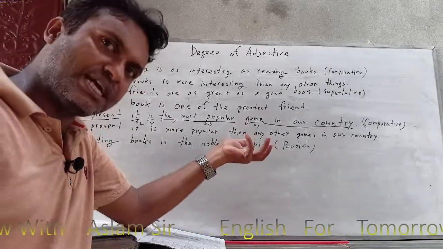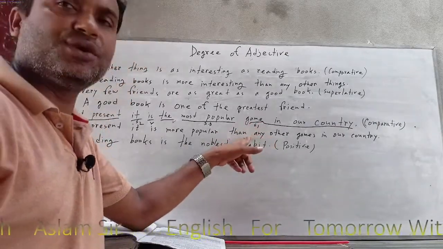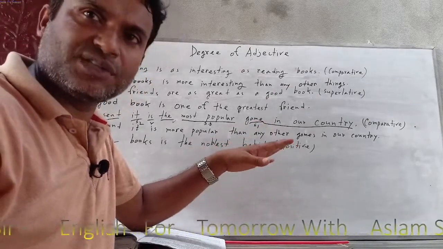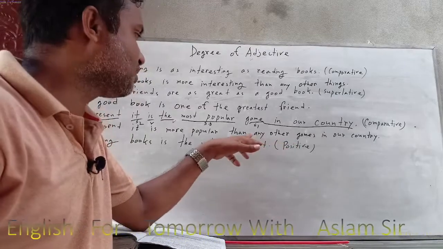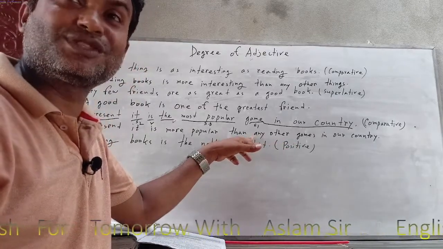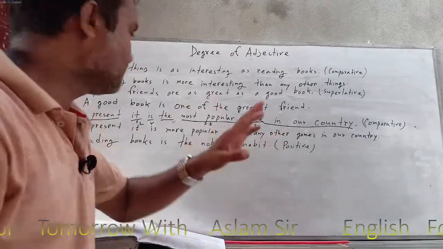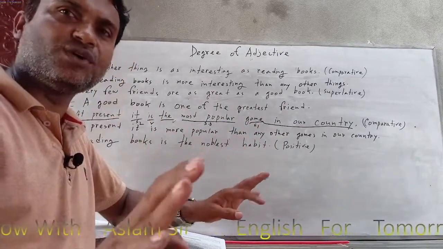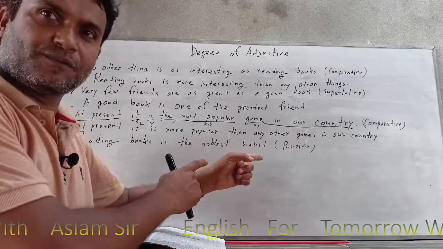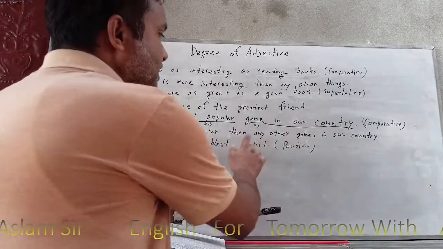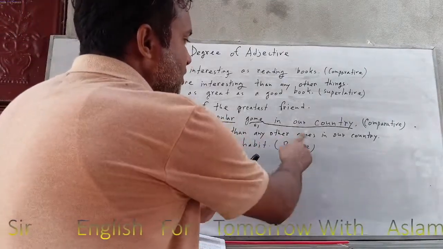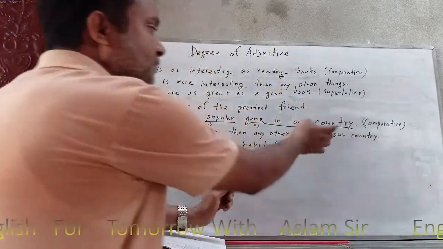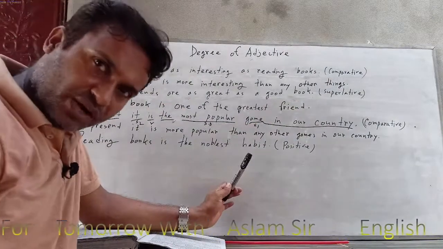So if you can see that there is a very few, then we can use here than most other. So if there is no one of the or very few, we can write down than any other. Clear? So than any other games. Games is what? This is the subject one.